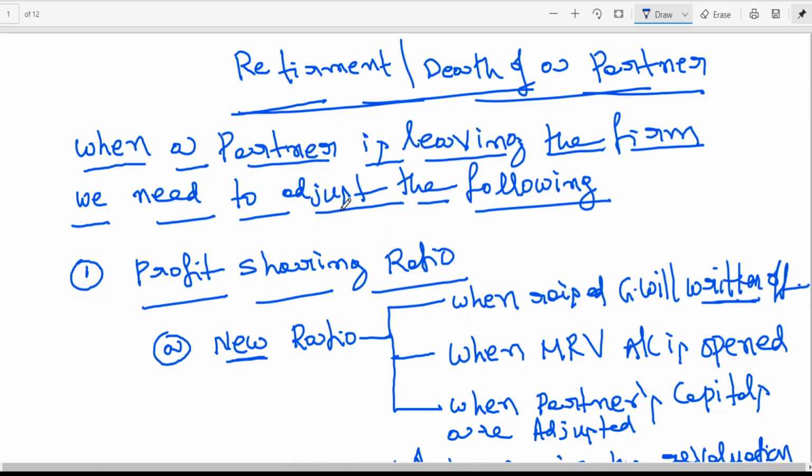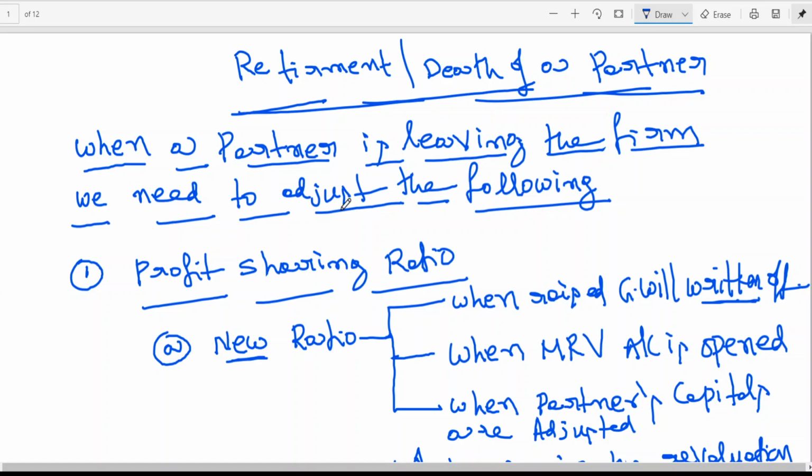One partner is retired, one problem. One partner has died. That is, on the date of retirement, on the date of death, you need to do adjustment. They have carried on business for 1 year with the remaining partners. Then they went for dissolution. Then they floated a company. I think these things are definitely basics, at least the minimum basic knowledge. That is important. Similarly, fixed capital and fluctuating capital.